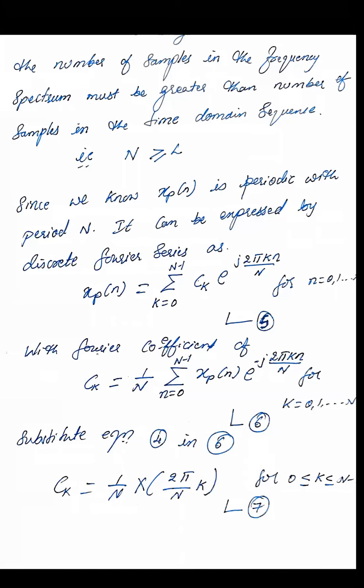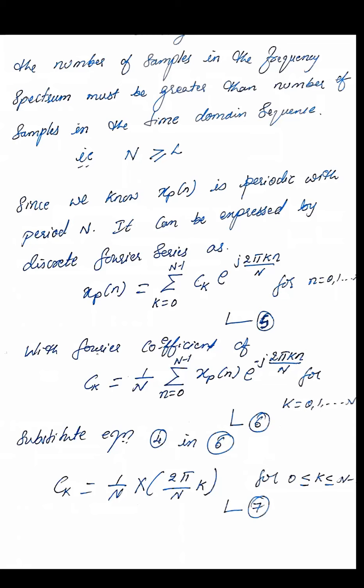Now if you see equations 5 and 6, you substitute the value of ck, that is, substitute equation 4 in equation 6. So what we are going to get? We get ck as 1 by N capital X of 2 pi by N k for 0 less than or equal to k less than or equal to N minus 1, because our sample is for N number of samples.